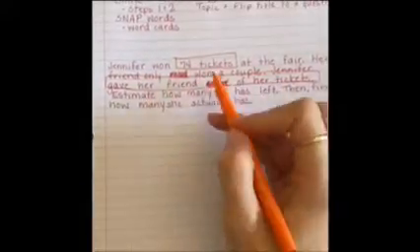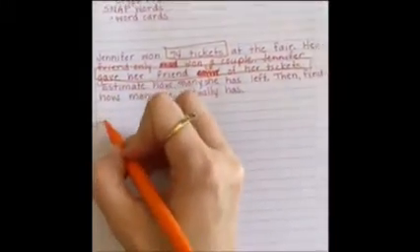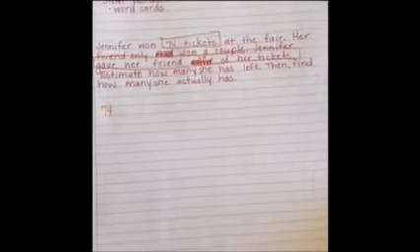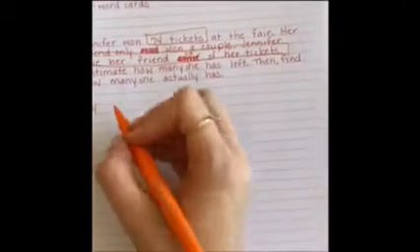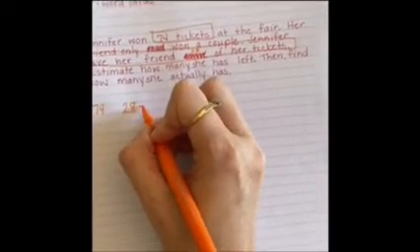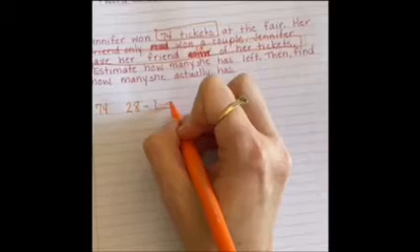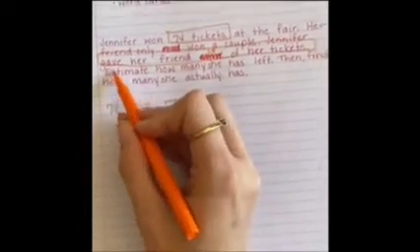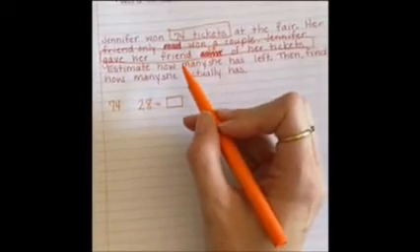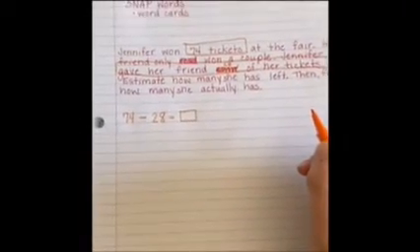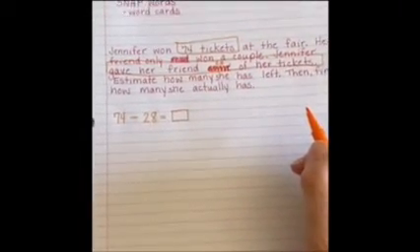So we've got Jennifer had 74 tickets. I'm going to come down here and do 74. Her friend only won a couple, so Jennifer gave her friend 28 of her tickets. So my second number in my problem is going to be 28. Now I don't know how many she's ending up with. That's what we're going to try to figure out. Now we need to figure out if we're going to add or subtract. She gave her friend some of hers, so if she's giving away some of what she already has, we know that's subtraction. So we're going to do 74 minus 28.